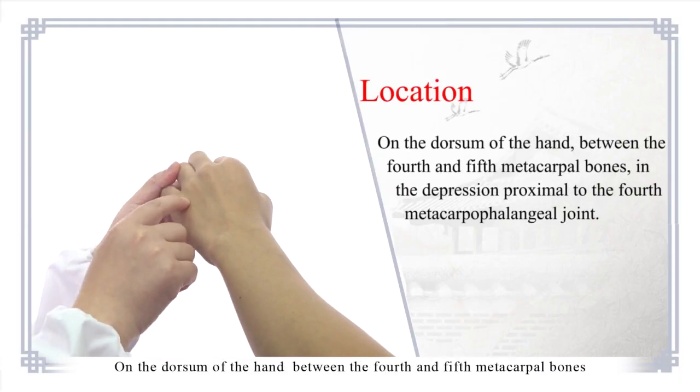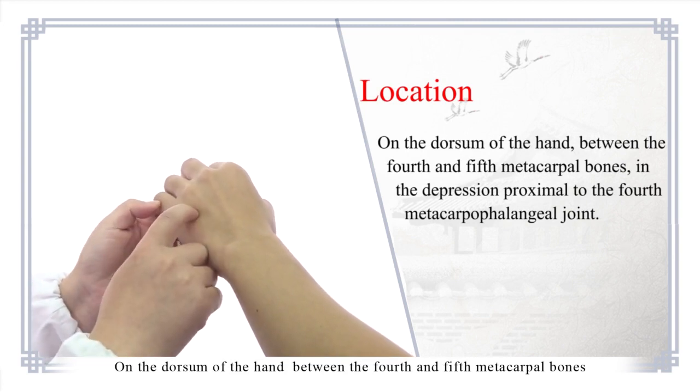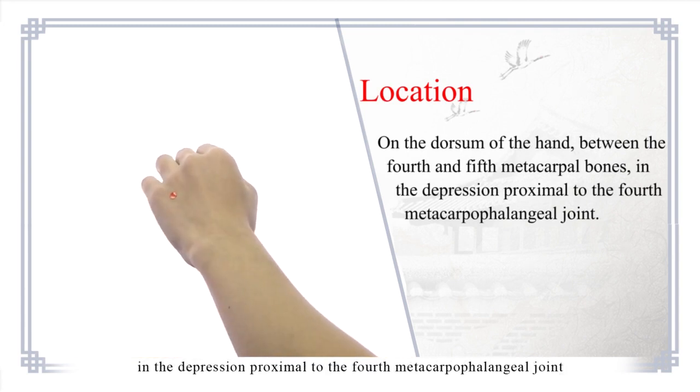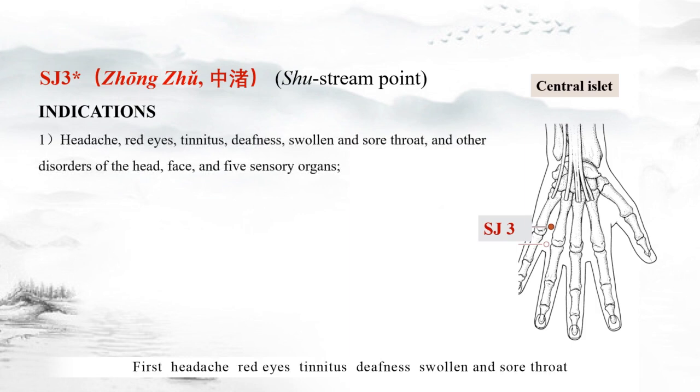Location: on the dorsum of the hand, between the 4th and 5th metacarpal bones, in the depression proximal to the 4th metacarpophalangeal joint. Indications: first, headache, red eyes, tinnitus, deafness, swollen and sore throat, and other disorders of the head, face, and the 5 sensory organs.